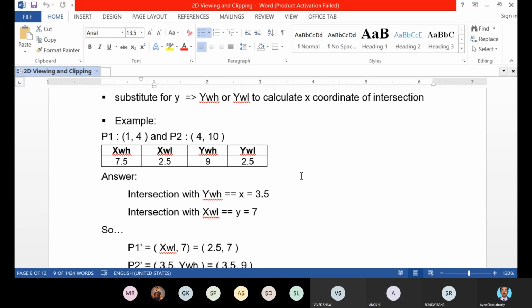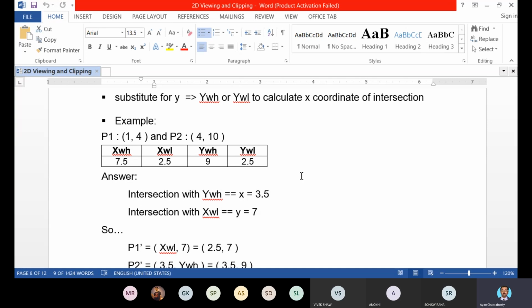For the fourth condition, if Y is greater than YWH: Y is 4 and YWH is 9. So Y is not greater than YWH, this condition is also not satisfied, so again it will be 0. So the total region code for point P1 is 0001. Absolutely correct. 0001 is the total region code for point P1.